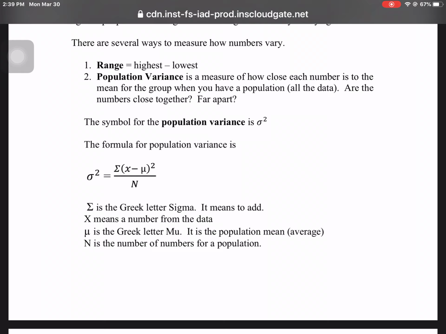X just means numbers from the data. The mu, the funny looking curly M, is the Greek letter mu, and it stands for the population mean. The population mean is just the average. Capital N is the number of numbers for a population. It means how many numbers are in your set. So this is the formula for population variance, which means when you have everything.